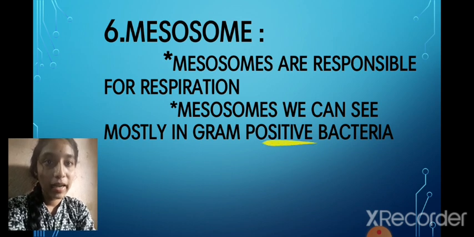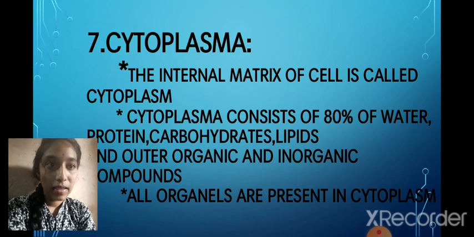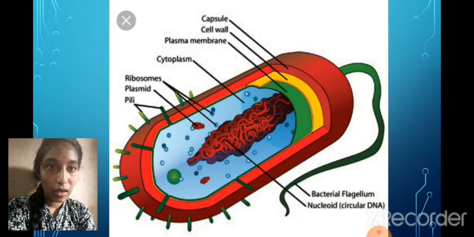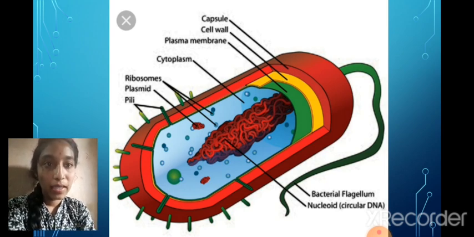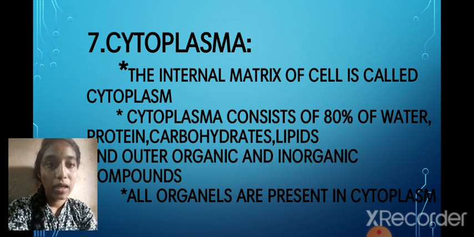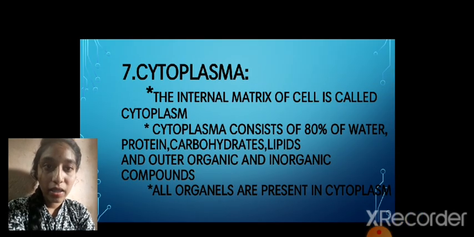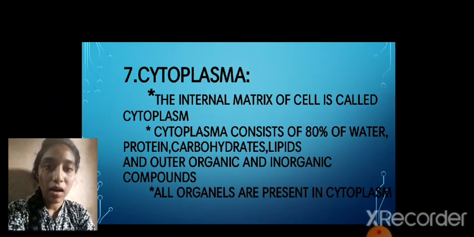And the next thing is cytoplasm. All the cells' plasmids and ribosomes are present in the cytoplasm only. The cytoplasm consists of 80% water, and protein, carbohydrates and lipids, and other organic and inorganic compounds.